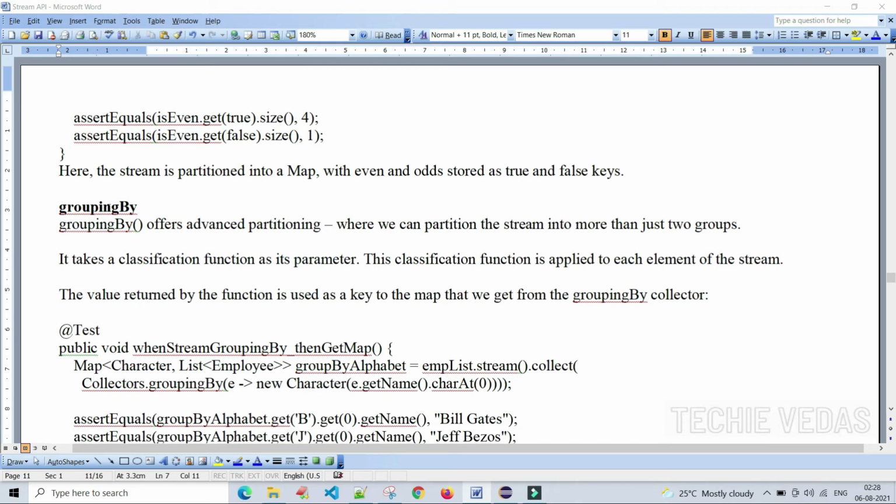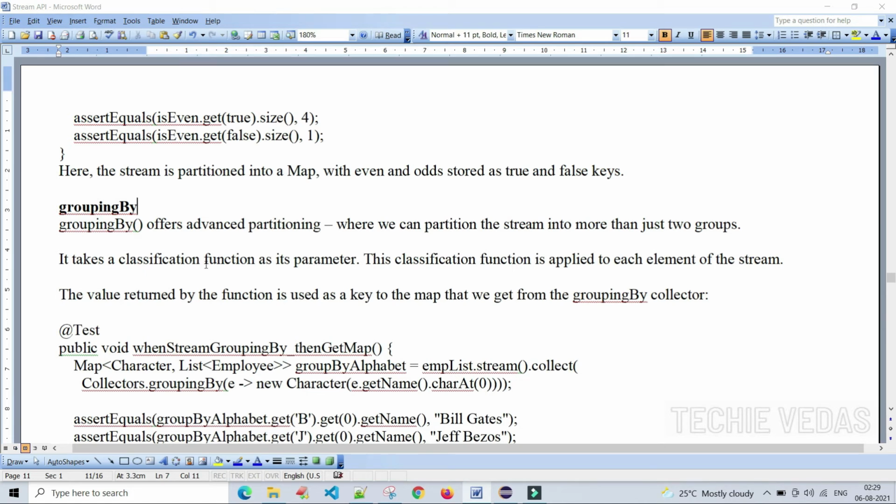If you know Oracle, we know the group by clause. It is the same way. The groupingBy method offers advanced partitioning, where we can partition the stream into more than just two groups.